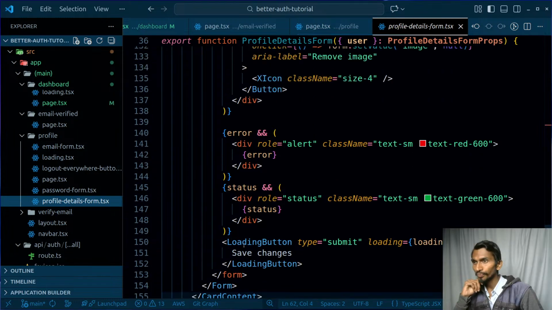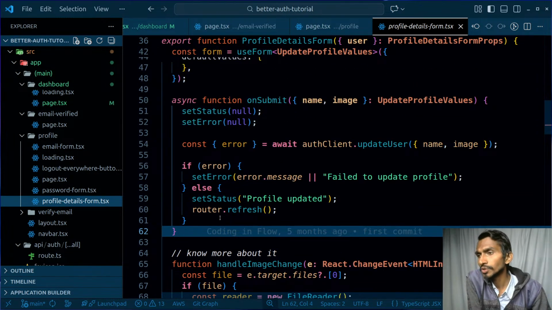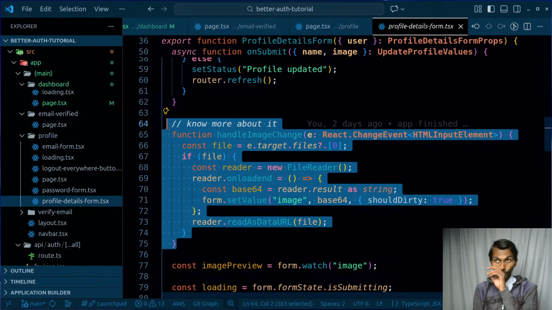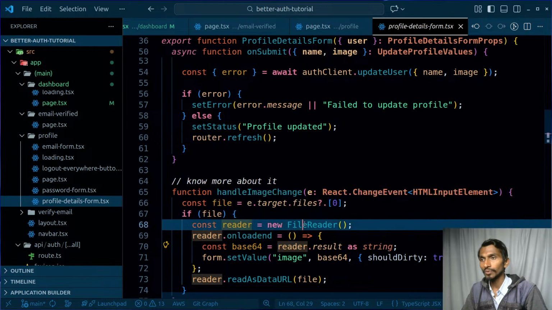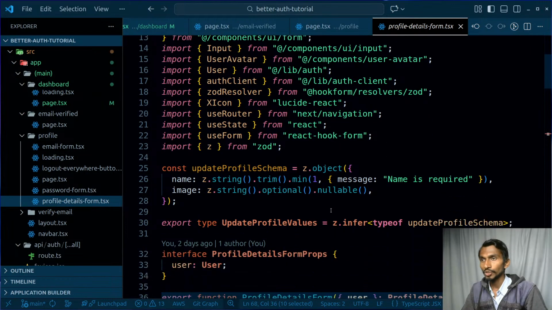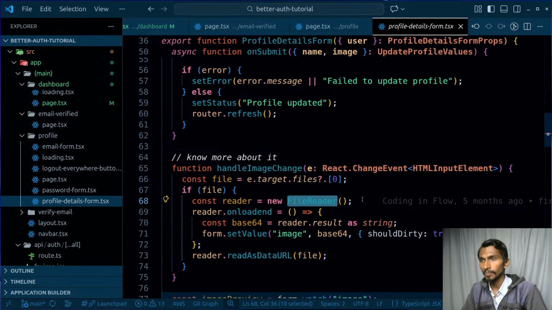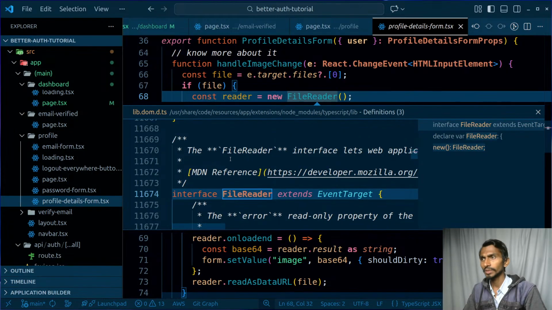Profile details form, I will be just simply showing the user. Okay, this is gonna be interesting over here because we have to convert the image to base64. Should I do that, or am I gonna be doing it here? I will be converting the image to base64 initially, and after that I can continue from here on. By the way, where is this FileReader coming from? I should be able to see that. I think Next.js has a function called FileReader by default. FileReader extends EventTarget, or JS has this.